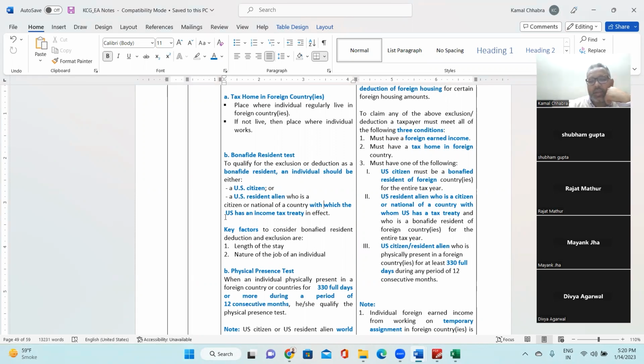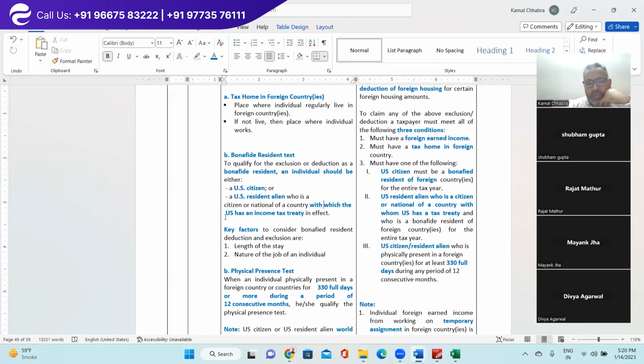Second thing is the physical presence test. Physical presence test: when an individual is physically present in a foreign country or countries for 330 or more full days. So a minimum of 330 full days an individual should be in the foreign country or countries during a period of 12 consecutive months. He or she will be qualified for the physical presence test.